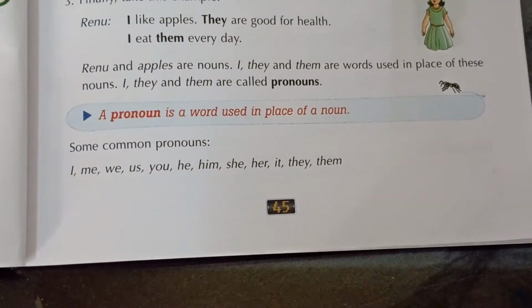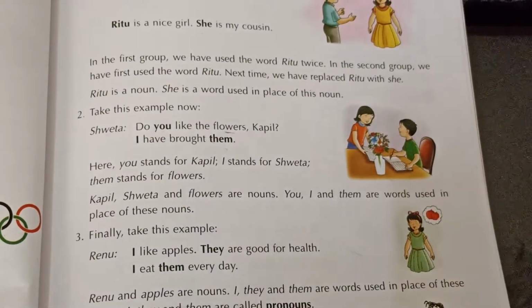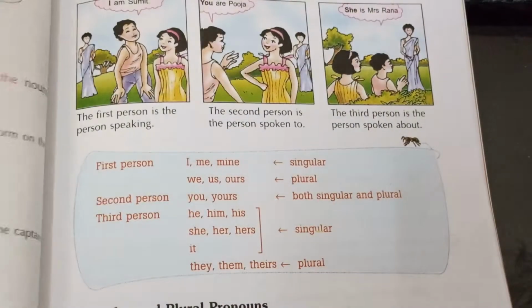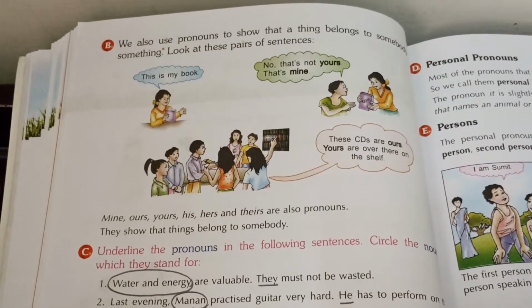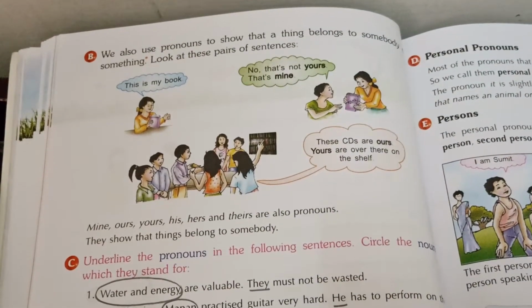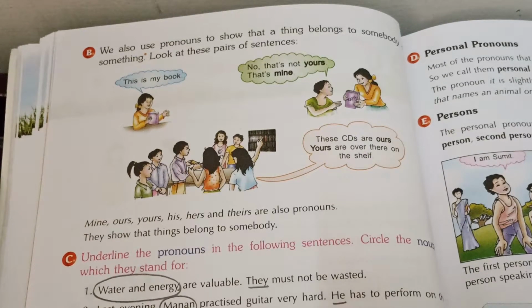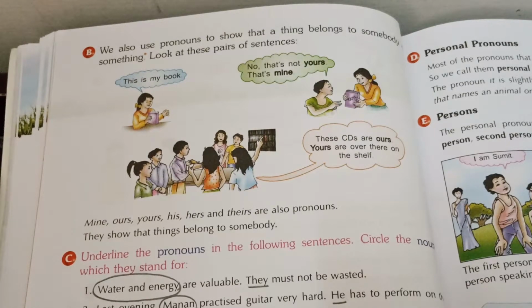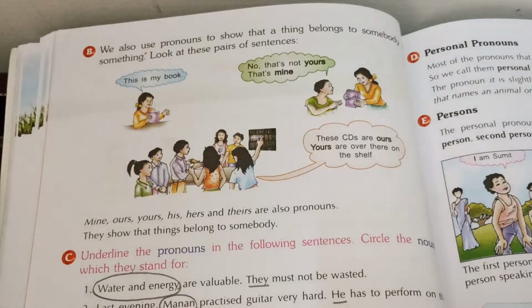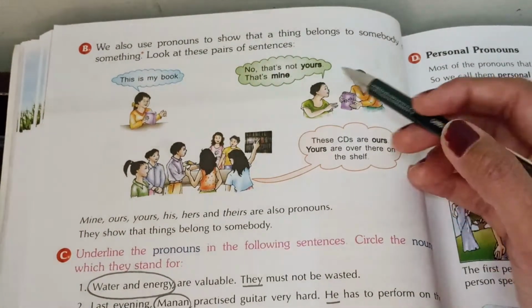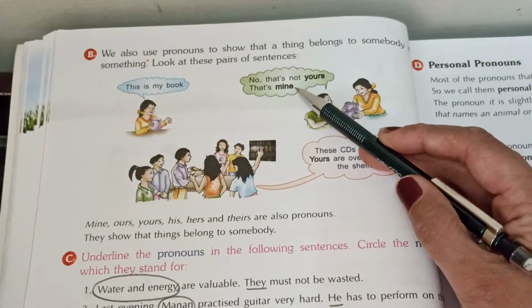These are the pronouns. Now coming on to the next page, B part. We also use pronouns to show that a thing belongs to somebody. जब किसी की कोई चीज़ होती है तो उसमें हम pronoun यूज करते हैं. This is my book. Here my is not the pronoun. The pronoun is, no, that's not yours, that's mine. जब belonging show करते हैं, नहीं वो तुम्हारी नहीं है, वो मेरी है.